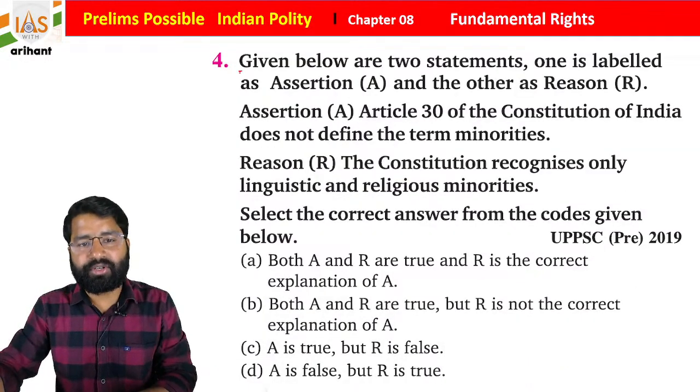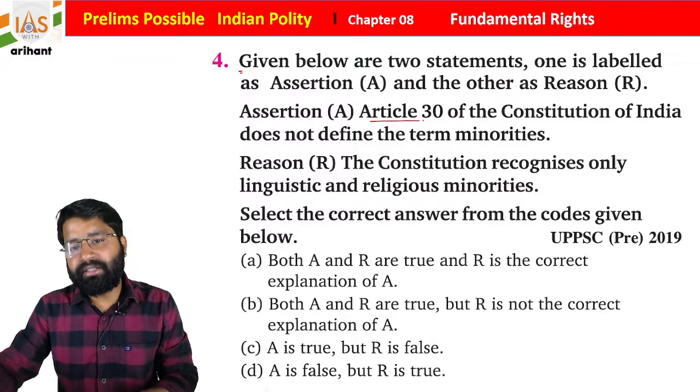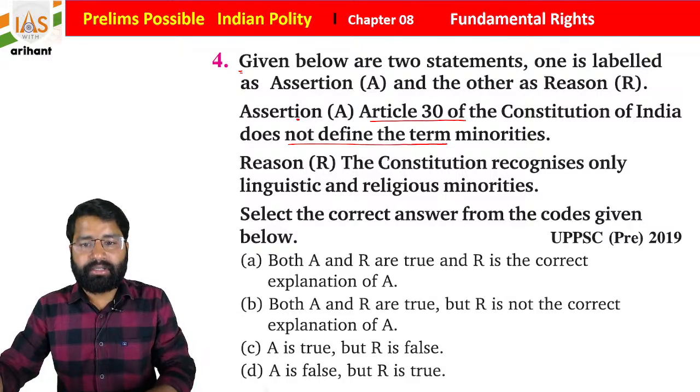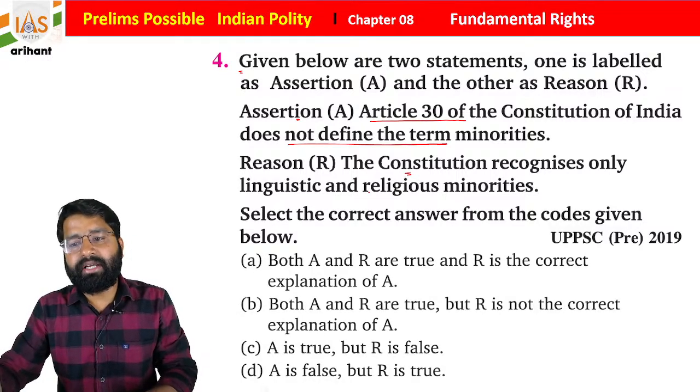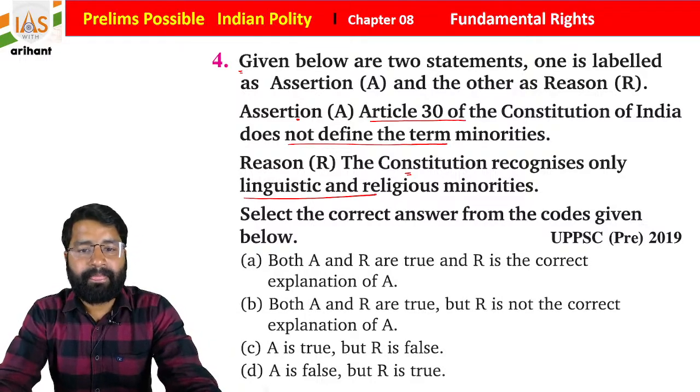Now see the next question. Once again, an assertion and reason based question. Article 30 of the Indian Constitution does not define the term minorities. That is the assertion. Now the reason: the Constitution recognizes only linguistic and religious minorities, students. So what is the right answer for the same?